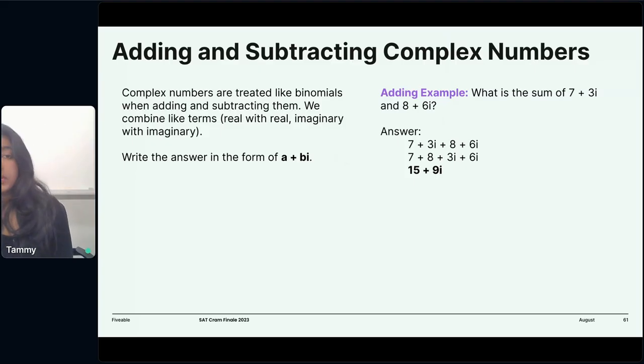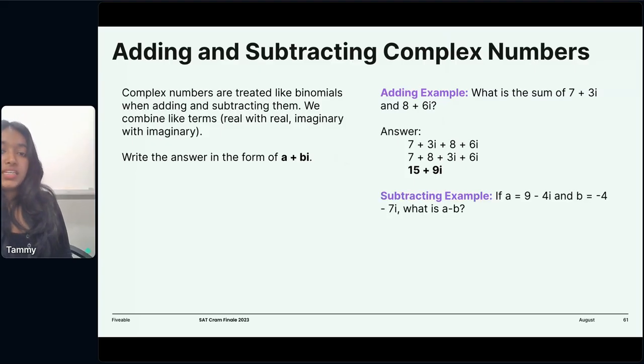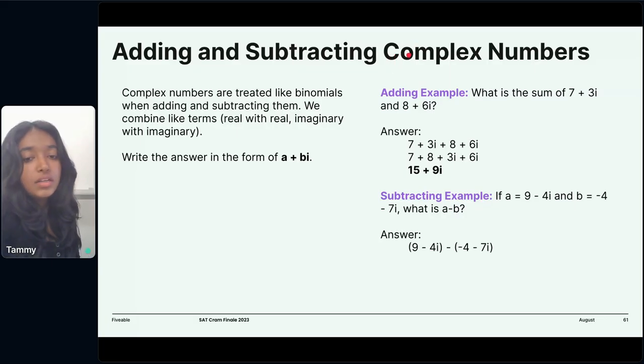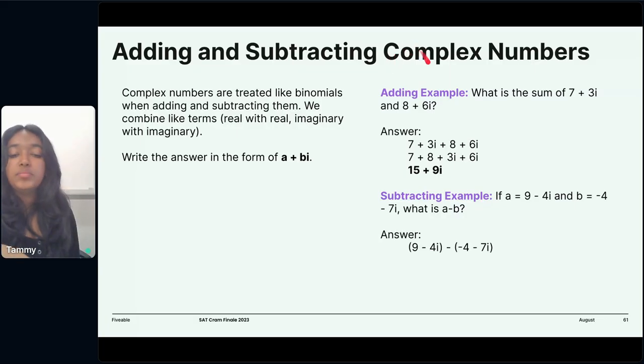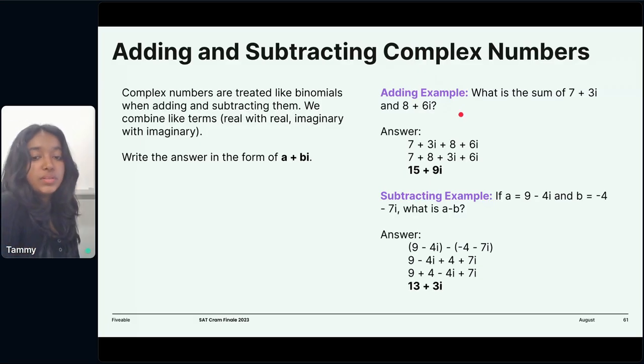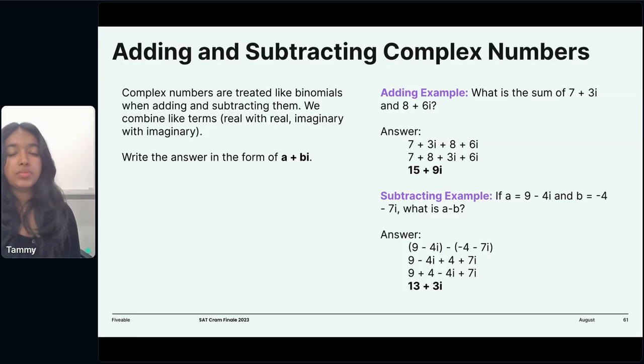Let's try another example. Subtracting. If a is equal to 9 minus 4i and b is equal to -4 minus 7i, what is a minus b? All we're doing is we want to subtract that. So let's see the answer. Don't forget that you gotta distribute that negative sign, to give us 9 minus 4i plus 4 plus 7i, giving us 13 plus 3i. Yep. So pretty simple, right? Just make sure to combine real with real and imaginary with imaginary.